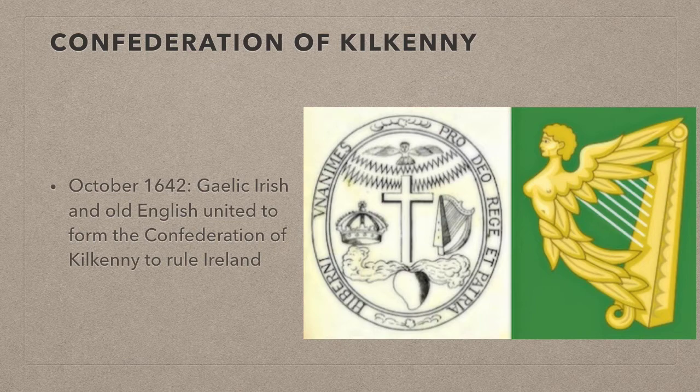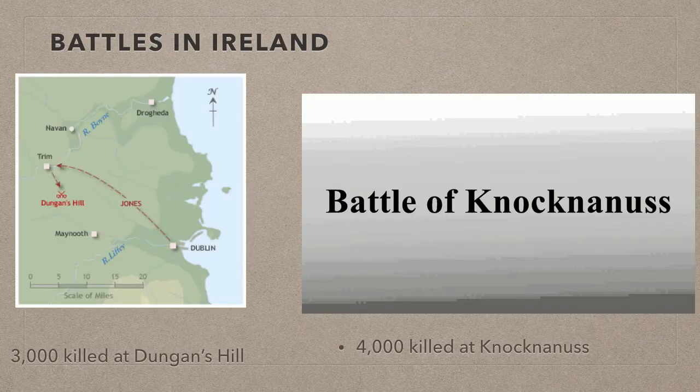The English government in Ireland pretty much crumbled, and in October 1642, the Gaelic Irish and the Old English, who had always been traditionally enemies, united to form the Confederation of Kilkenny to rule the country. Massive battles at Dungan's Hill in Meath and Knocknanuss Hill in County Cork led to 3,000 and 4,000 men being killed respectively in those battles.